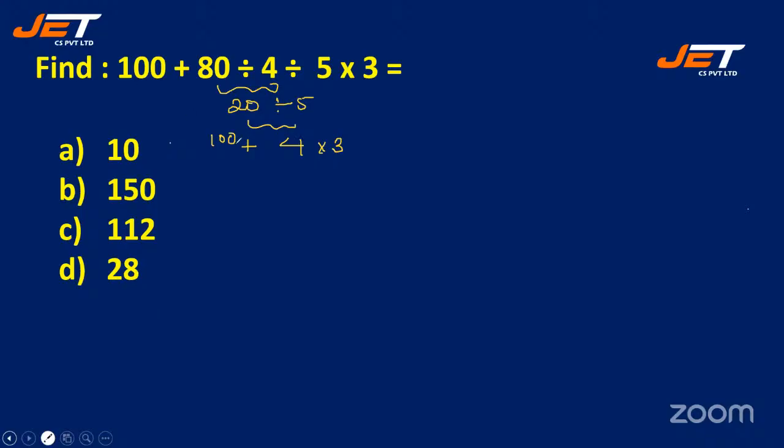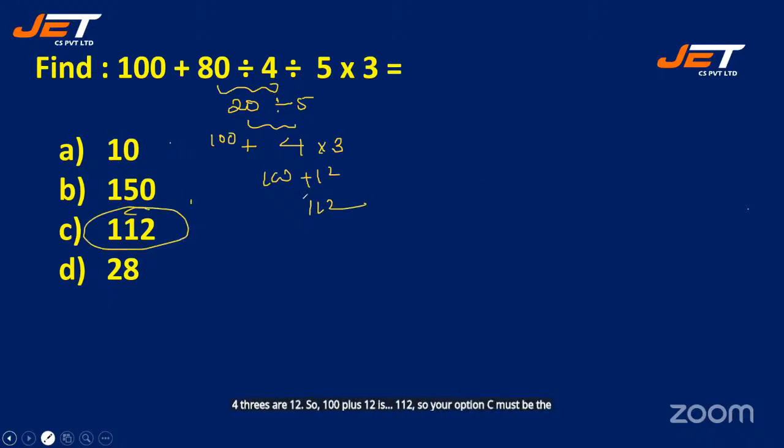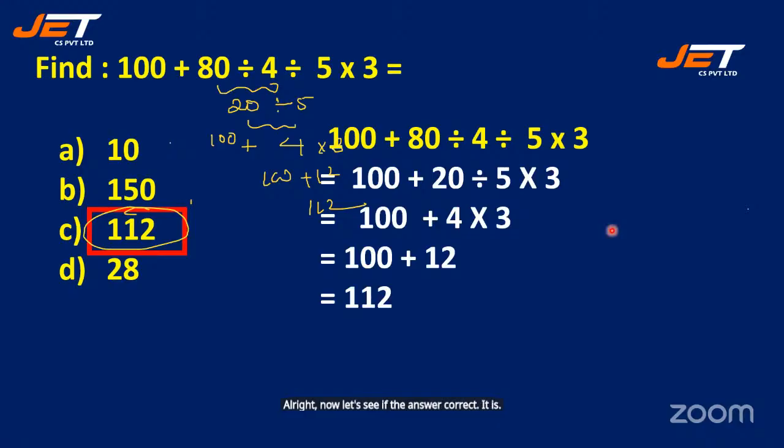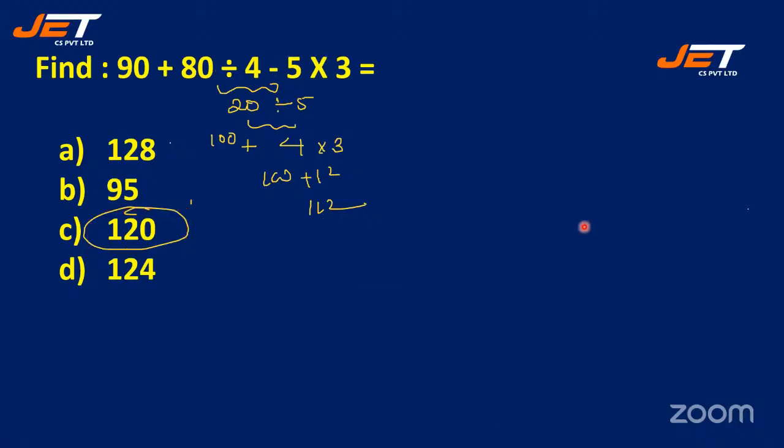We have already 100 plus 4 threes are 12. So 100 plus 12 is 112. So your option C must be the correct answer. All right, now let's see the answer. Correct. It is. All right, let's move on to the next question.